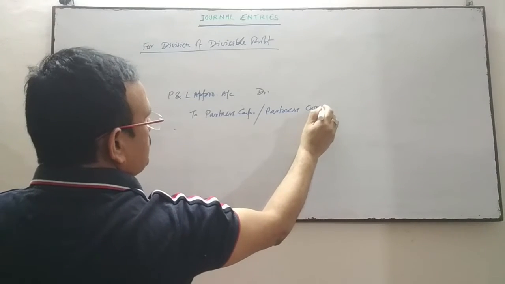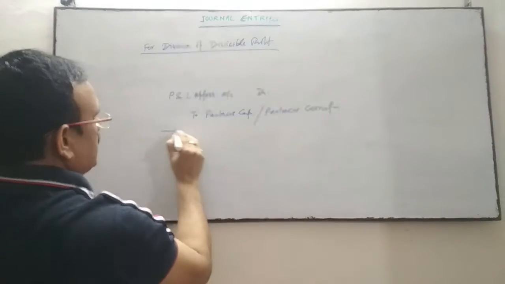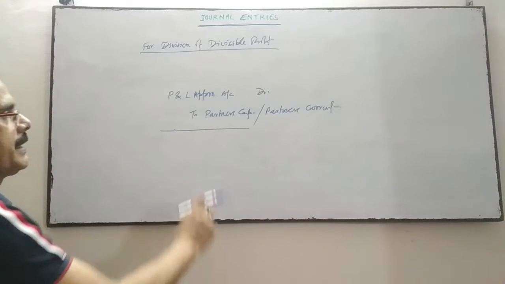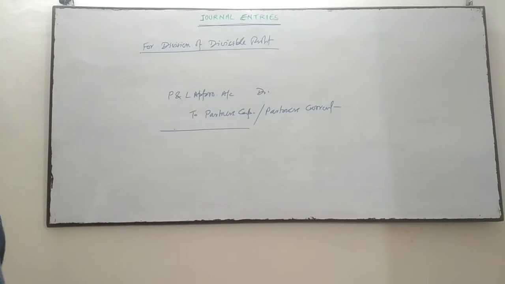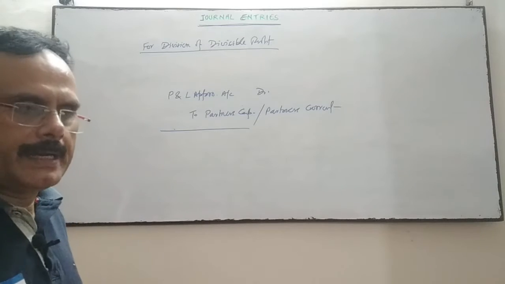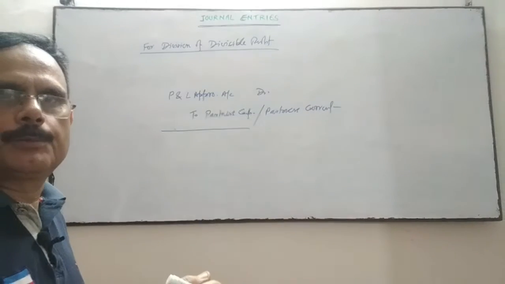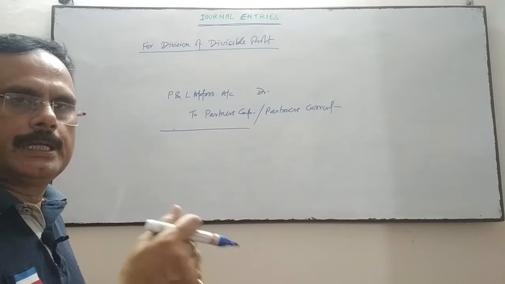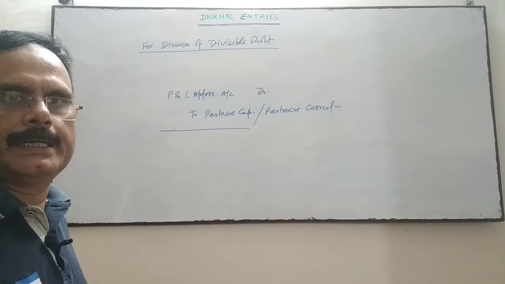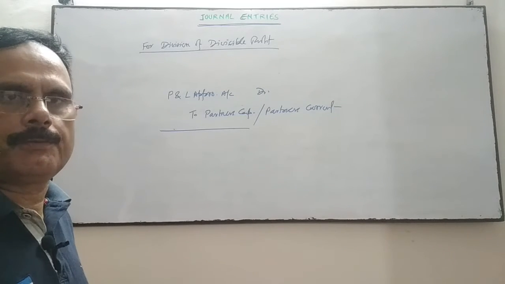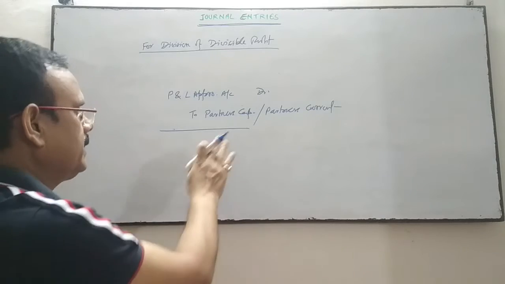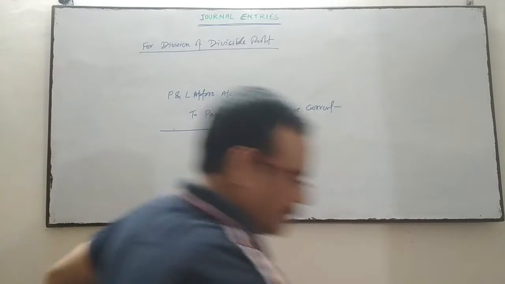If the capital is fixed, then partners current. If the capital is fluctuating, then partners capital account. Finally, at the end, in the PL appropriation account, we calculate the divisible profit. If the credit exceeds the debit, that amount is called divisible profit, and will be transferred to partners capital and current account.